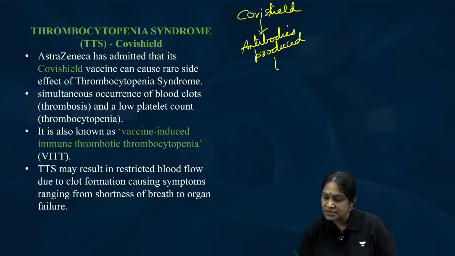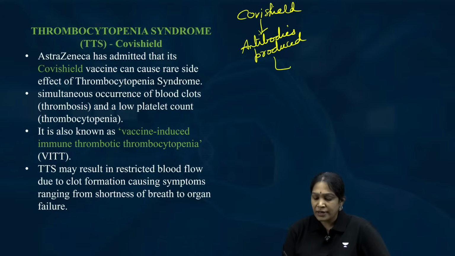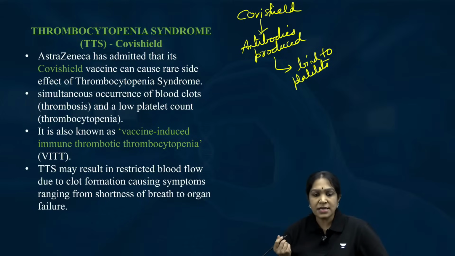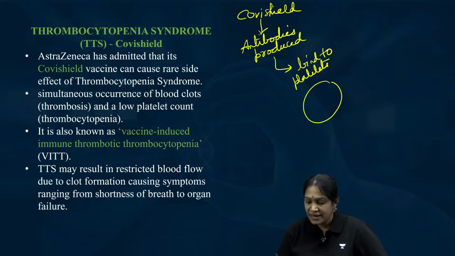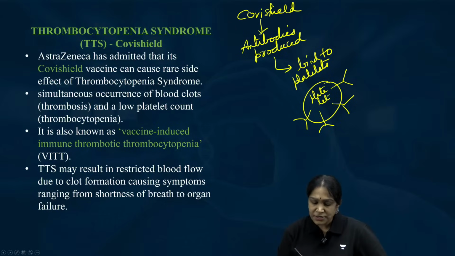Then these antibodies bind to platelets like this. This is a platelet. Platelet means thrombocyte.